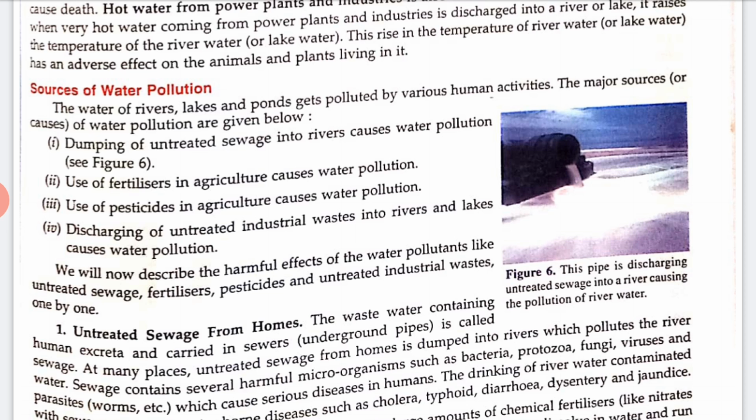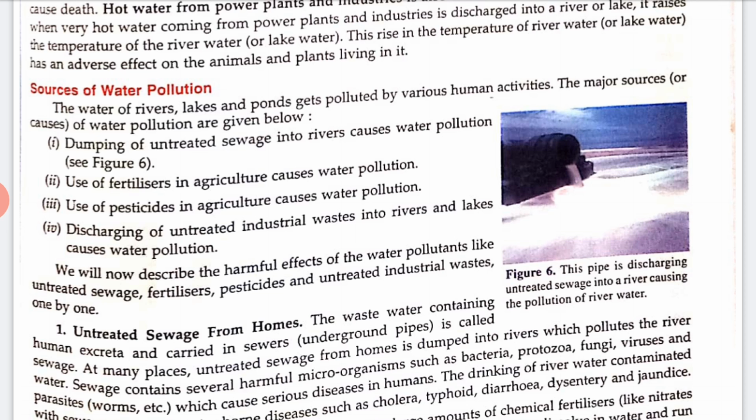The pollution level of the water of river Ganga has been rising for many years. At present, the pollution level in many stretches of the river Ganga is so high that no aquatic animal like fishes can survive in it. So we can also say that the river is dead at those places, because it cannot support any aquatic life there, right?